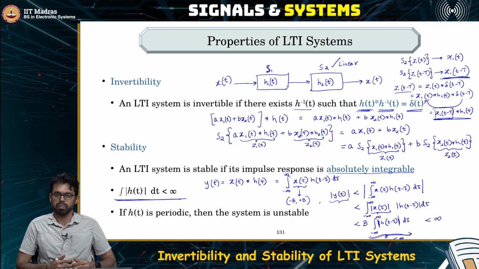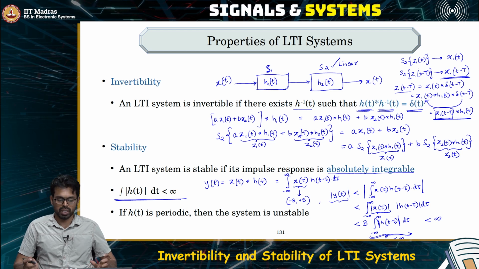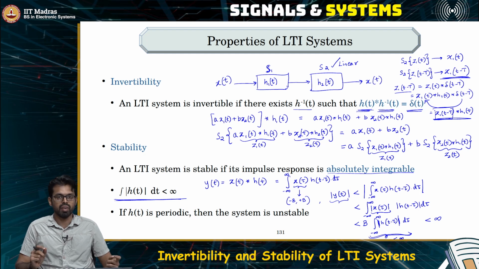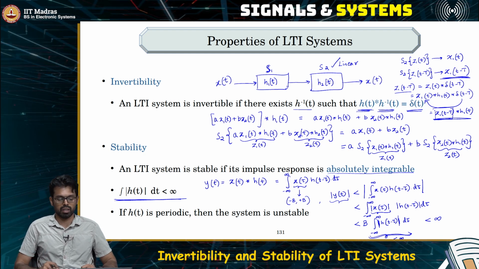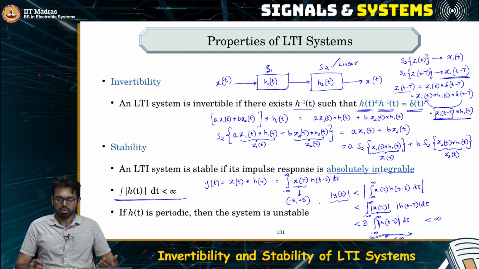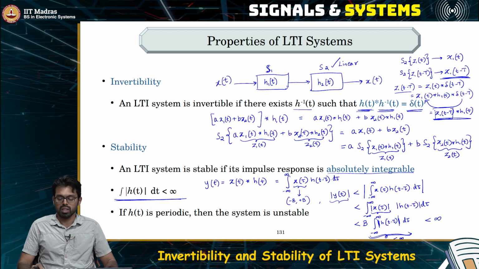So, what does this mean? So, remember, how do we find out the output? So, we just simply take the impulse response, time reverse it, multiply with the input signal, find out the area of the product. Now, what if the impulse response has an area which is already infinite and you are multiplying that with an input?